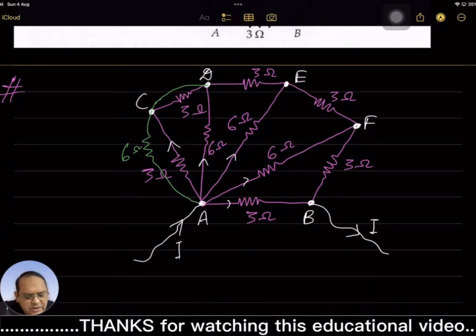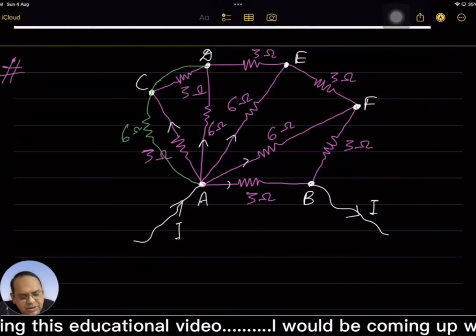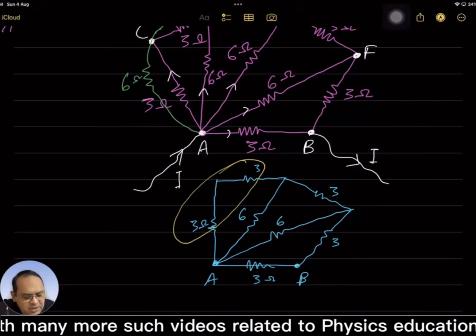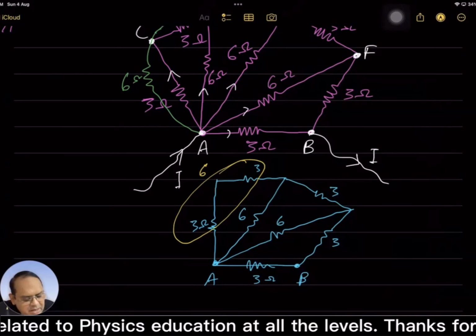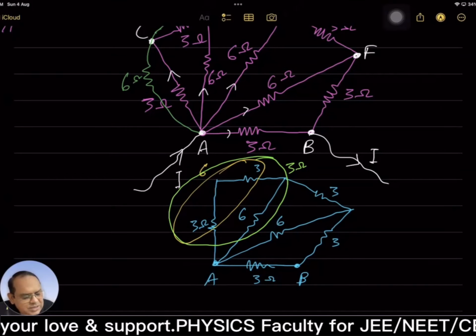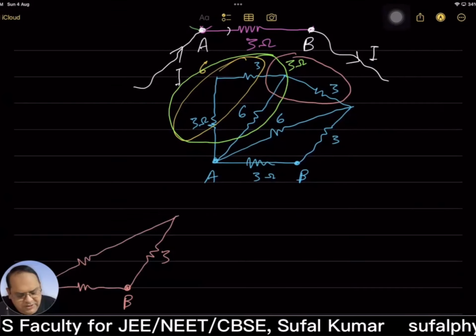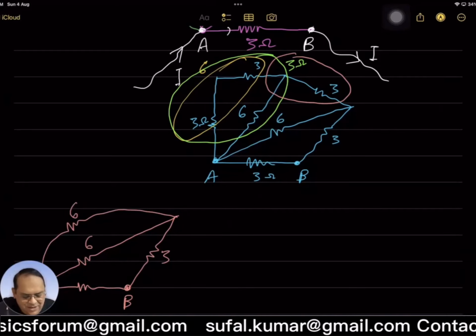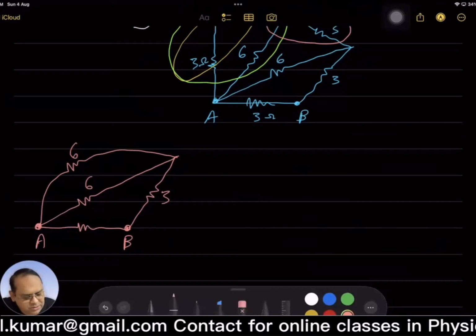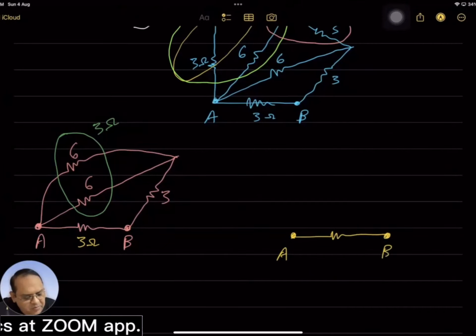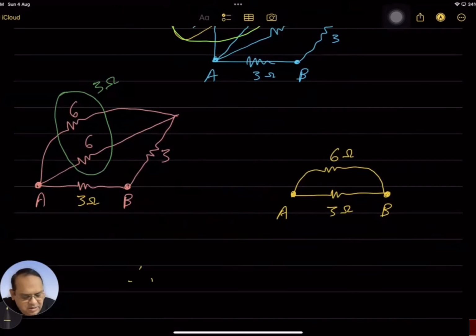But then 6 and 6 are in parallel. This time it will become 3. This way again 3 in the same series, this will be 6. For 6 and 6 parallel में, now this will be again 3. फिर 3 and 3 series में, 3 and 3 is 6. This 6 I need to show. Then after that again here also I'm getting 6 ohms. Then 3 and 3. Finally between A and B, 6 ohms and then 3. Therefore R AB is equal to product upon sum.